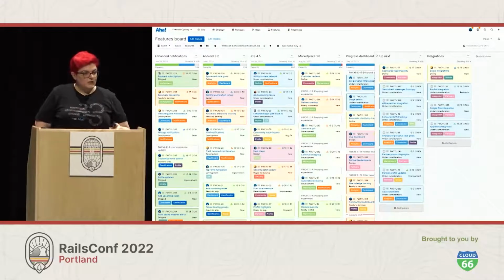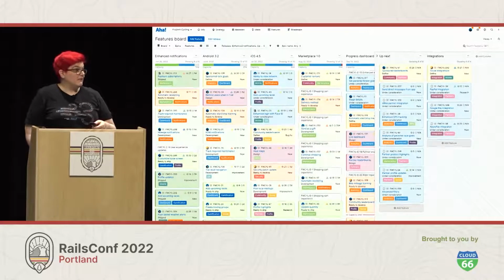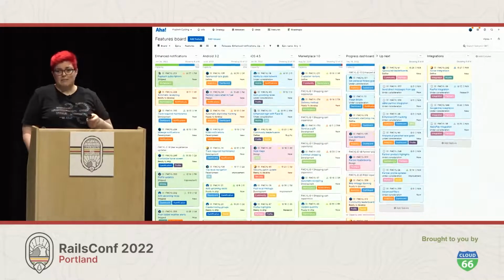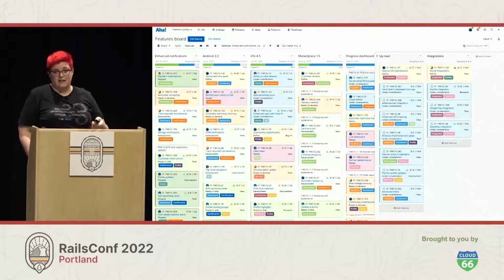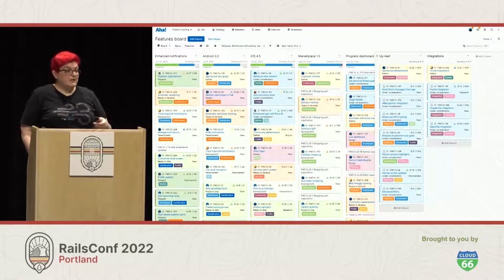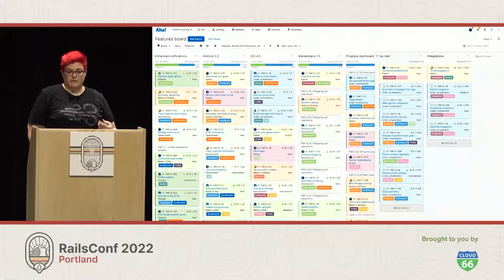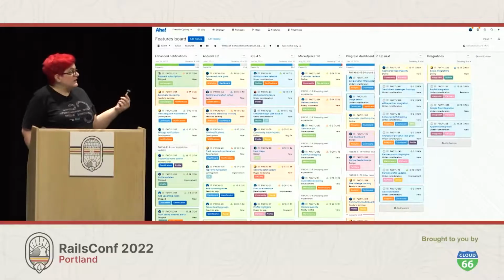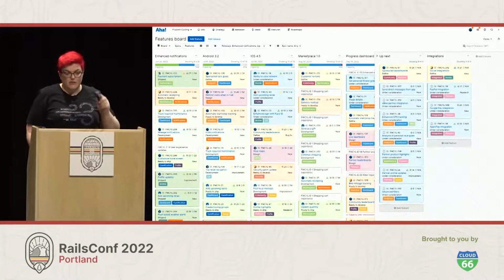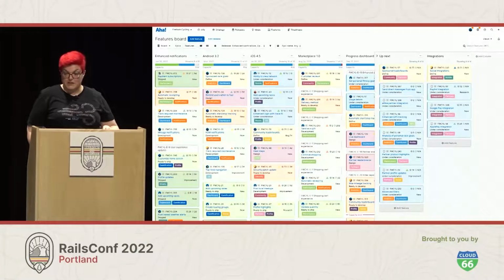This page was very slow to load, and it was my job to make it faster. It also happens to be the most visited page in the entire application, so there was a significant support burden involved. And I wanted to give myself a safety net for refactoring, but I didn't even know where to begin. There's so much happening. So I went looking for smaller seams in this picture.